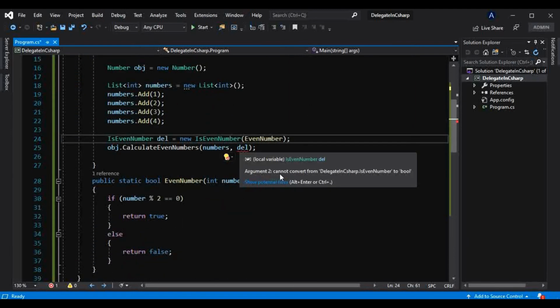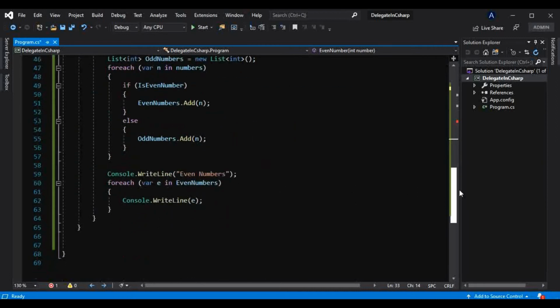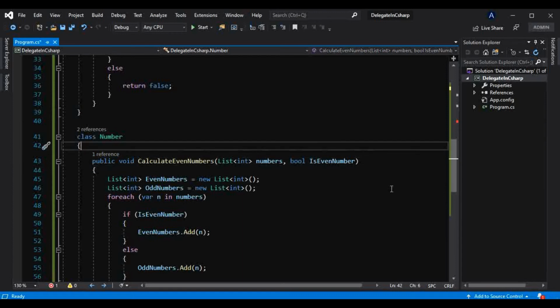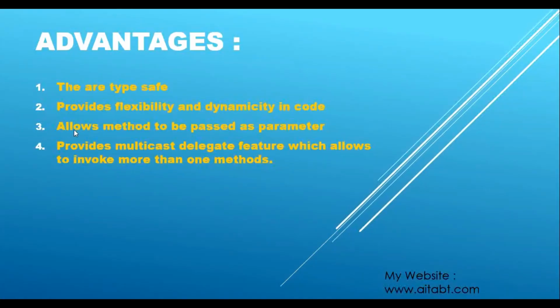And yes, what it says is, cannot convert from delegate to bool. We have taken this bool as a return type here, but I wanted to show that this is not of a bool type, but this is a delegate. So this is nothing but a method we are passing into another method. That is also another advantage of delegate. That is the third advantage, allows method to be passed as a parameter. And we were seeing that it provides flexibility and dynamicity in code.